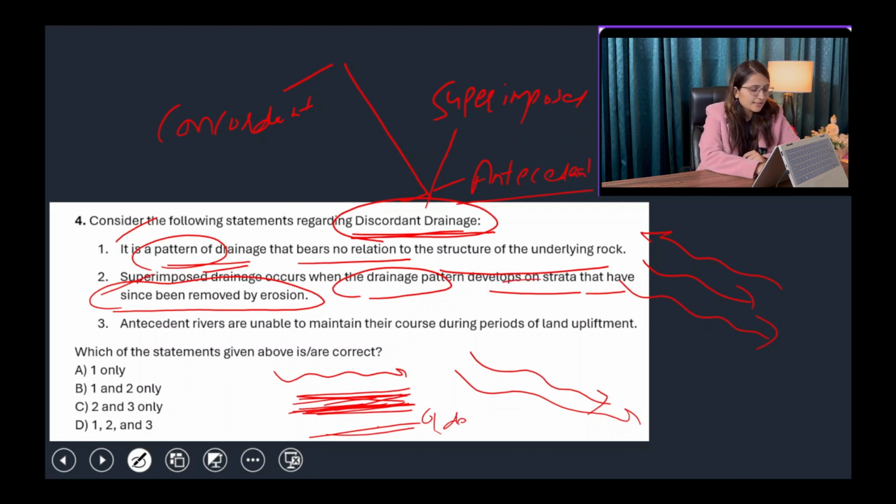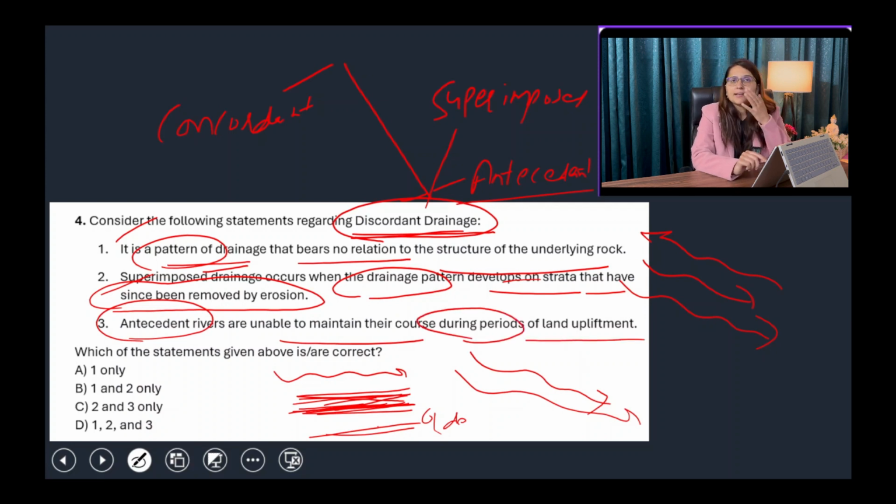Third statement, antecedent rivers are unable to maintain their course during periods of land upliftment. Antecedent rivers are those rivers which are present before the formation of the Himalayas as well. So whenever the Himalayas were uplifted, these rivers did not change their course. They eroded the mountains, made the valleys, and ultimately maintained their original course. Those rivers which have no relation with the land upliftment or the rock surface are called following the discordant drainage pattern.